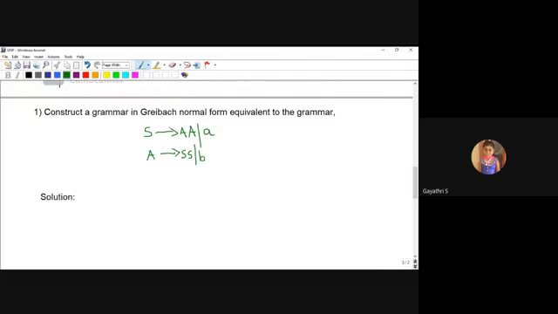So see, only two productions are available. The first thing, which production should I take as the first one? That's the question for this Greibach normal form. For Greibach normal form, you will start with a production which is not the starting symbol.